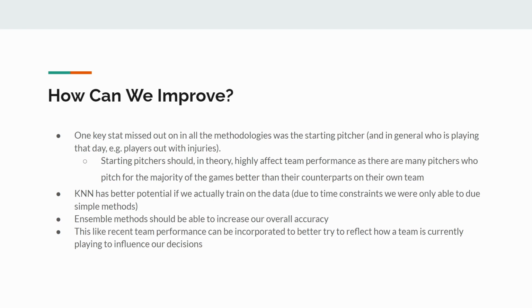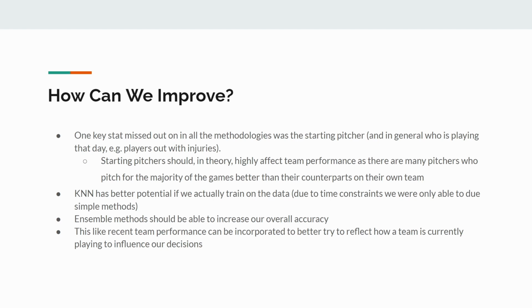For example, the Padres were missing Fernando Tatis for most of the season. He just came back, but that's a lot of runs that he accounts for that the team was going to be missing. And so that would definitely be nice to incorporate when looking at a daily basis at who is actually going to play that game.